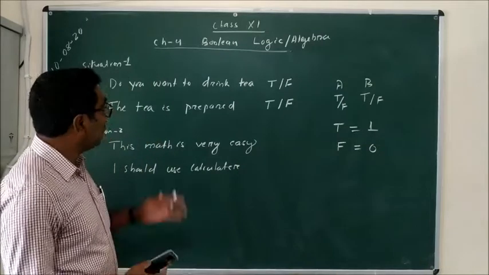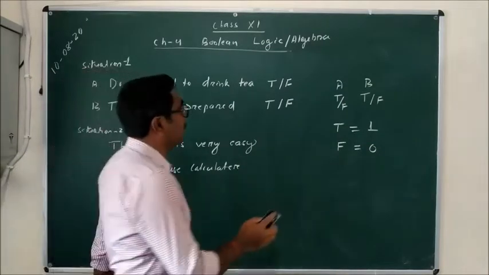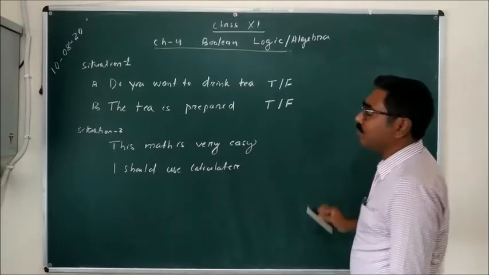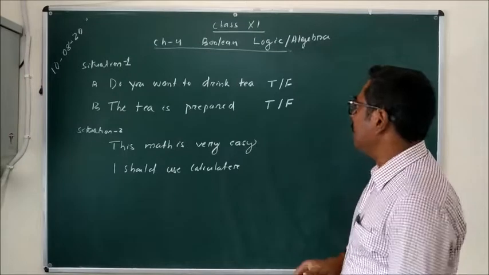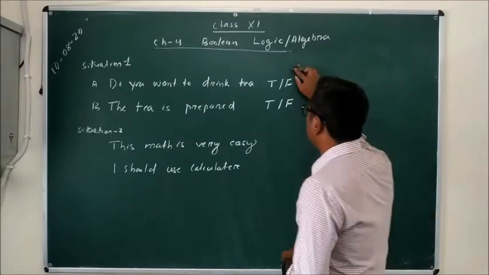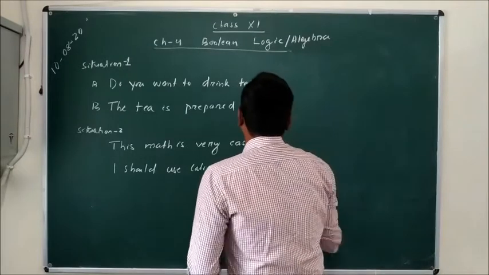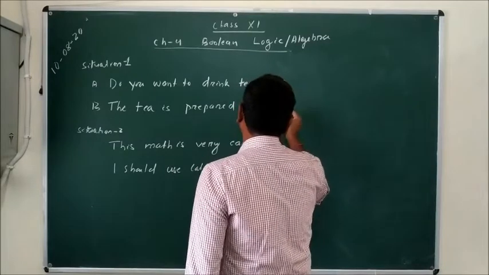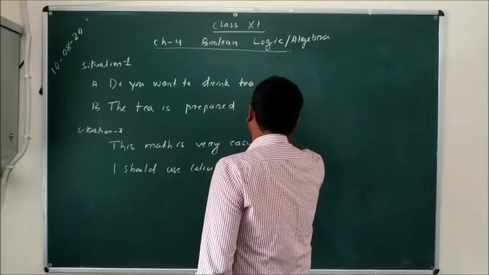Now we have a Boolean logic having two states A and B, and the values of these states can be 0 or 1. This is how we can solve the Boolean logic or Boolean algebra.